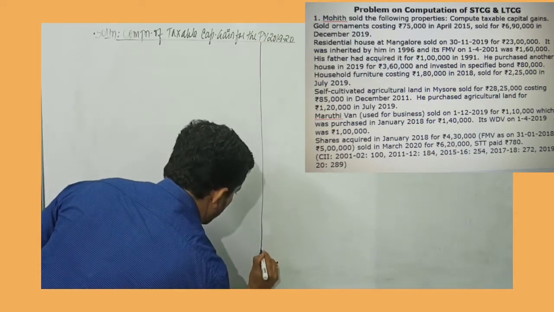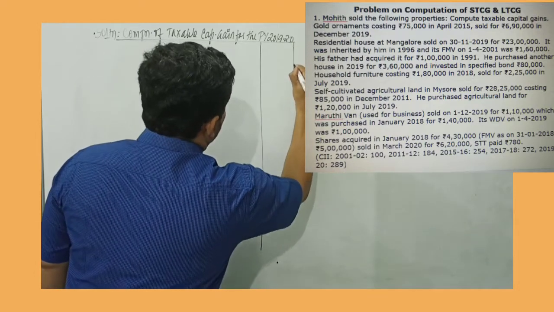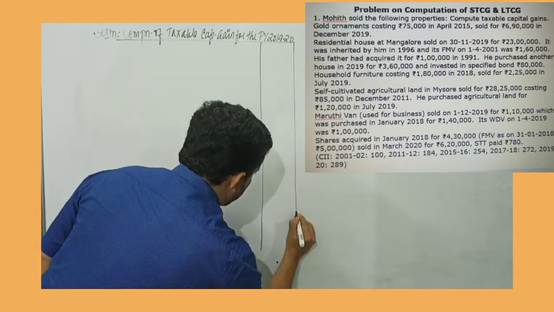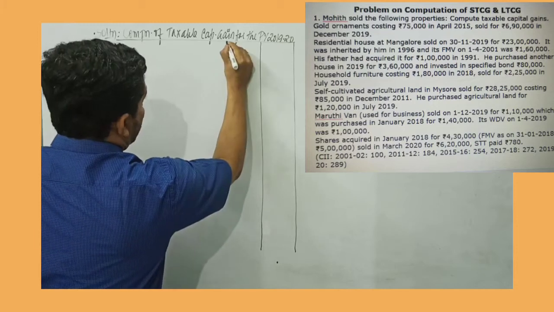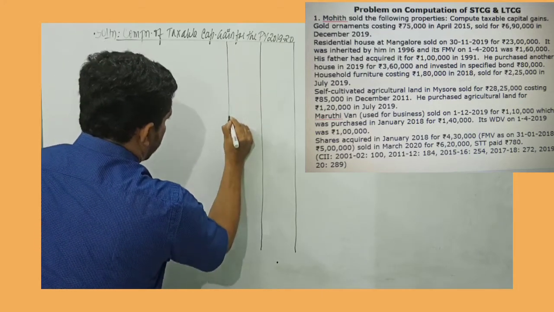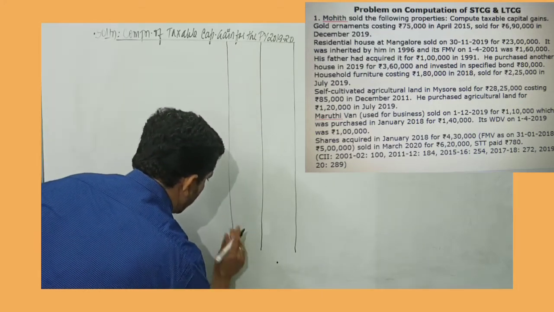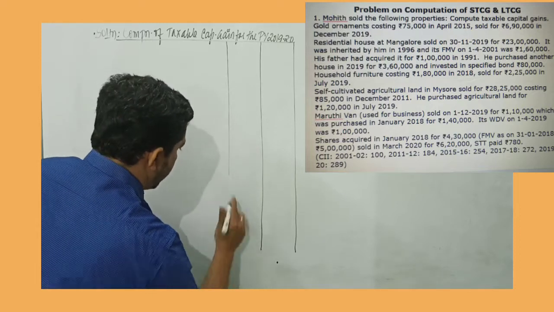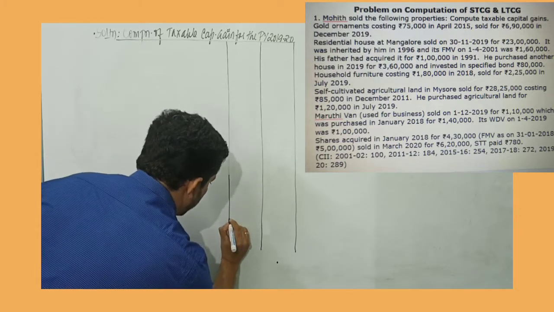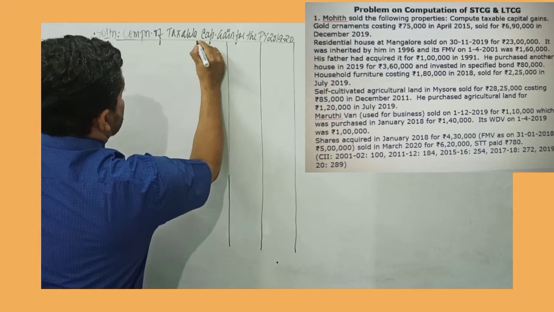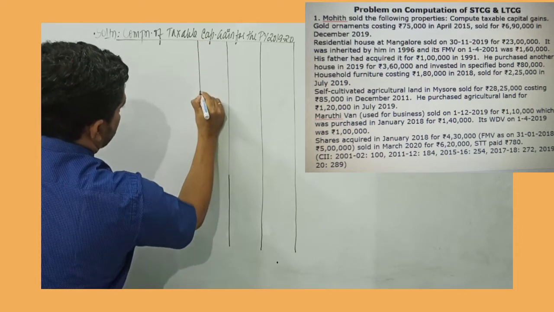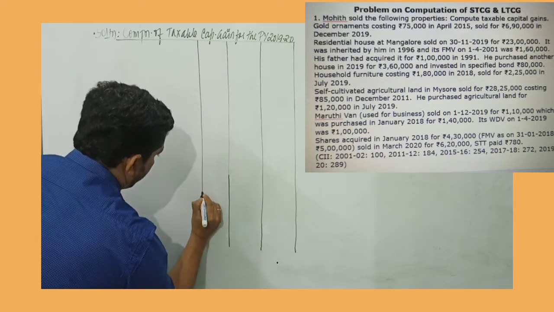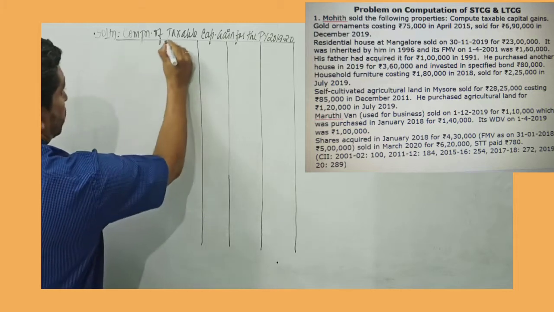The last 2 columns would be for long-term and short-term capital gain totaling. The question asked is to compute taxable capital gain. So if you want, you can add up these numbers at the end and arrive at one number. The first 2 columns, that is the first and the second column, we'll use for our calculation.